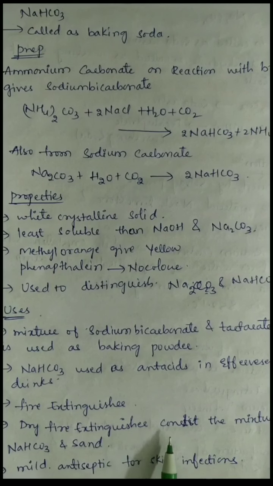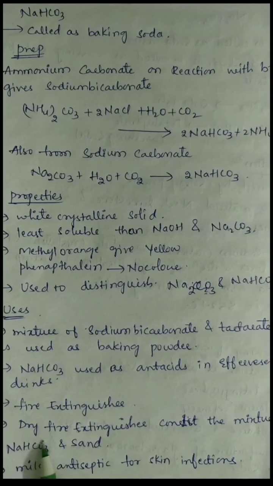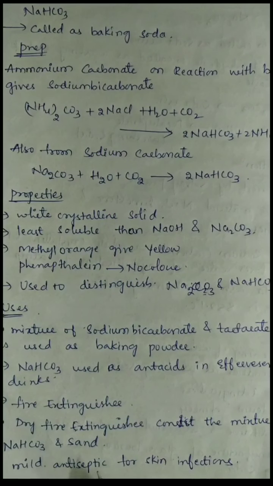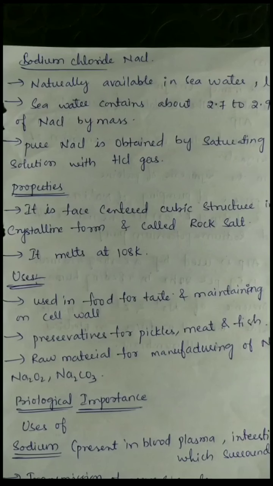The dry fire extinguishers consist of a mixture of sodium bicarbonate as well as sand, and it is also used as a mild antiseptic for skin infections.